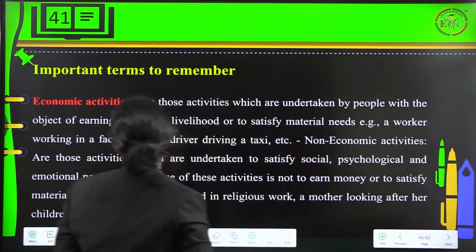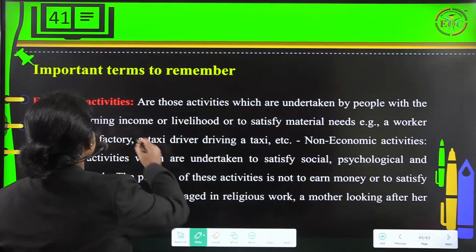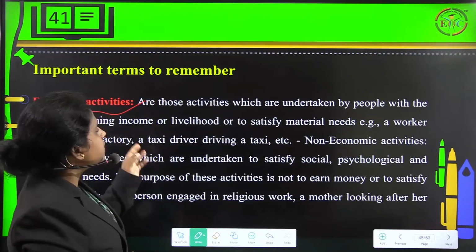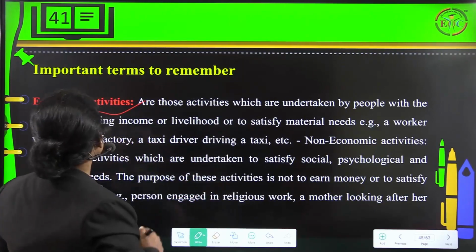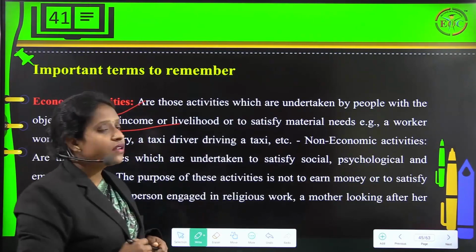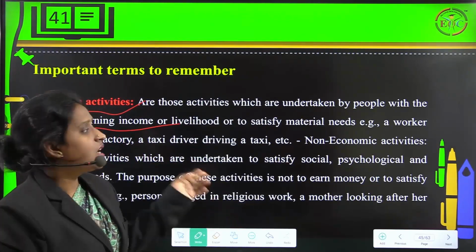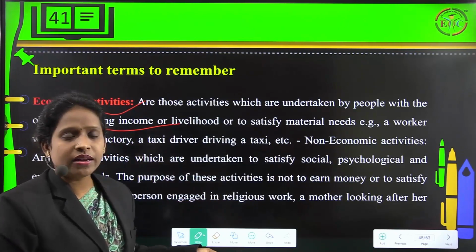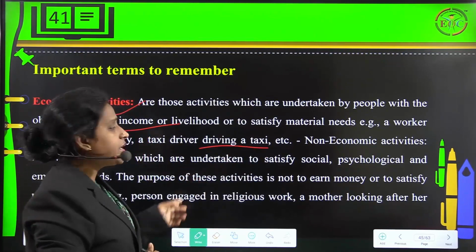Then an important term to remember here is economic activities. Economic activities are those activities which are undertaken by people with the object of earning income or livelihood or to satisfy material needs. A worker working in a factory can be an example. A taxi driver driving a taxi is also an example.